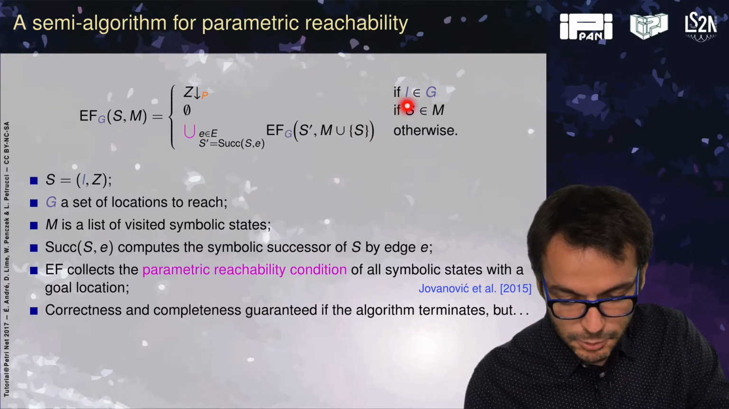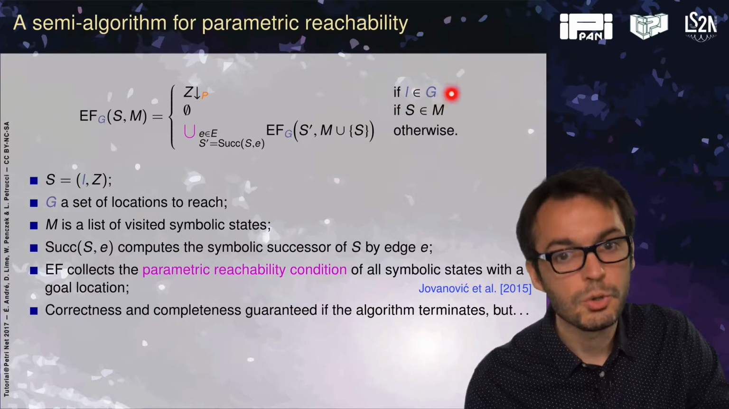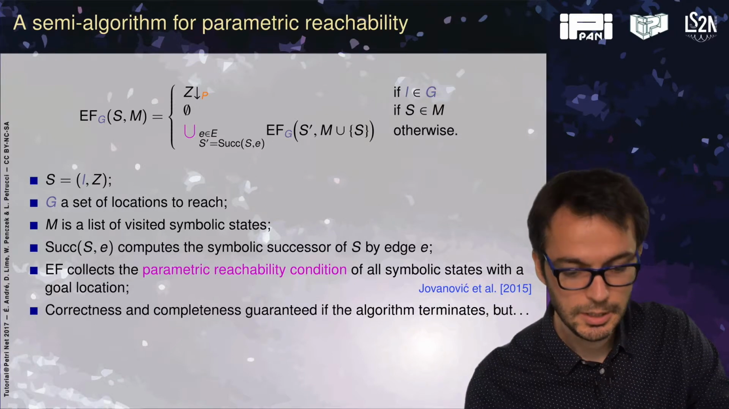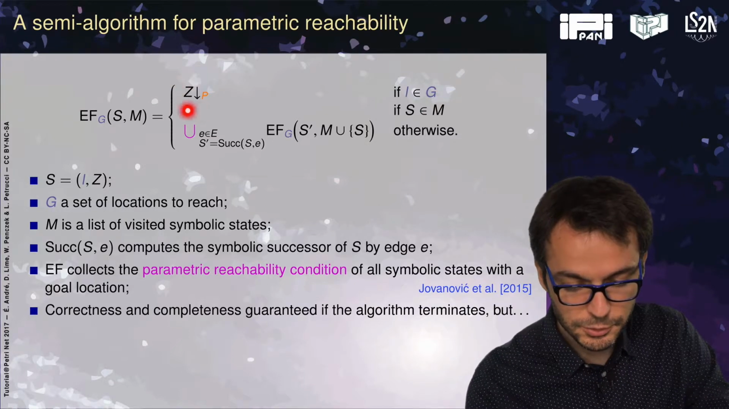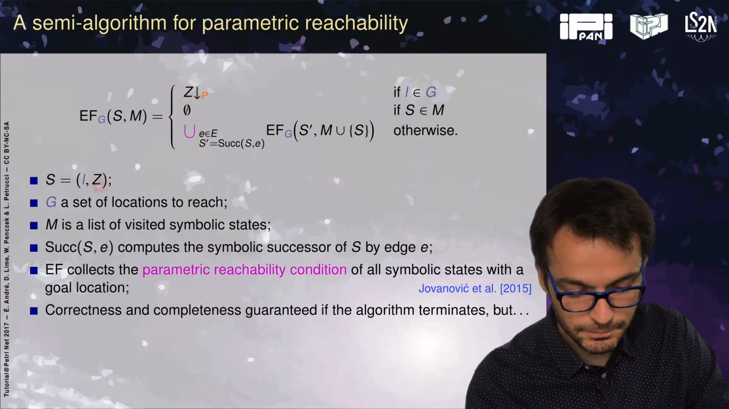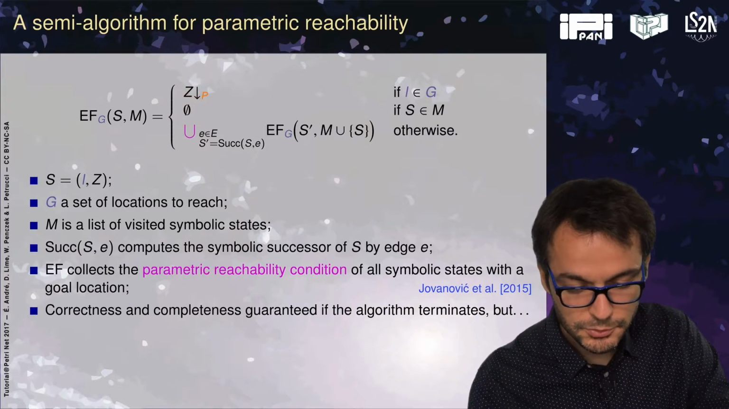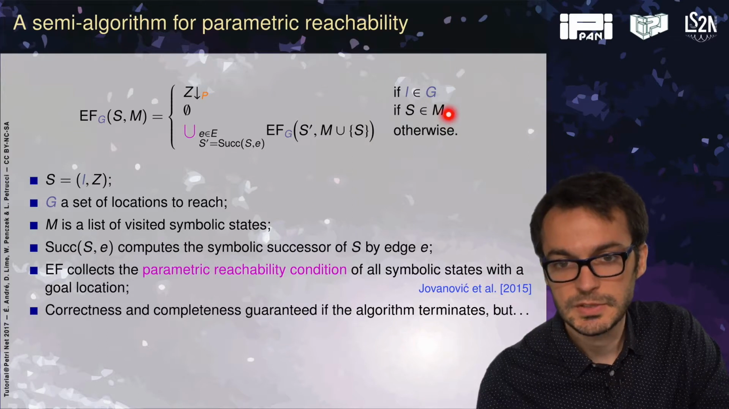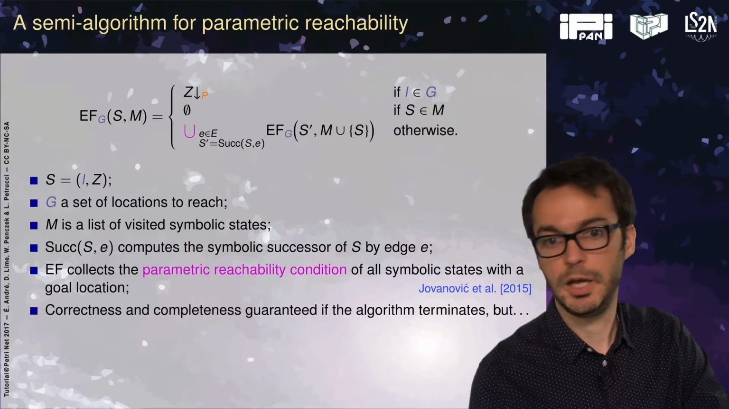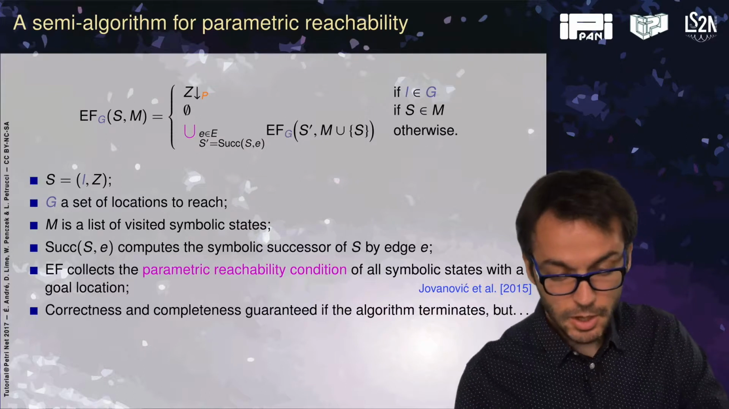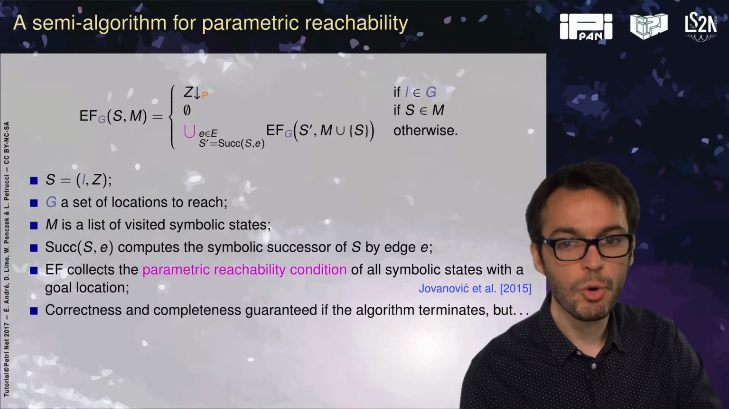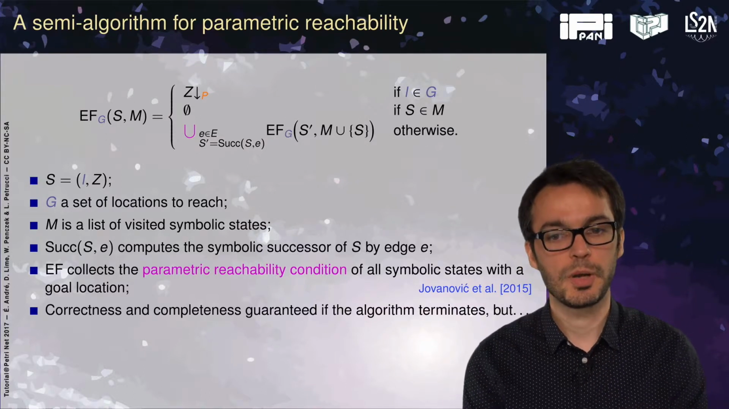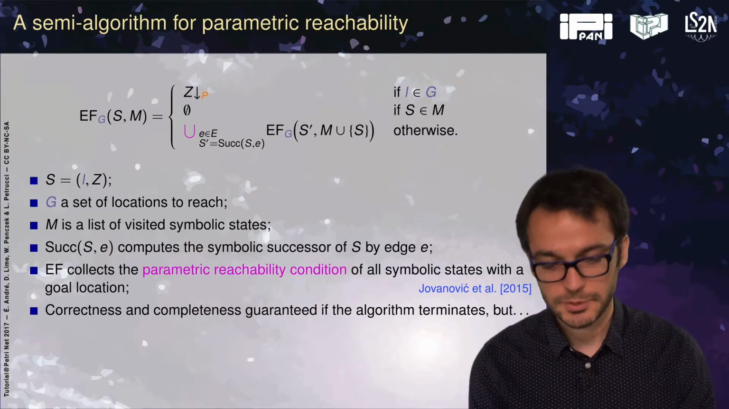And if L, my current location, belongs to the goal locations, then I finished, and I return the projection of the zone, so L's zone, projected onto the parameters. If S belongs to M, the set of visited states, then I visited S already. I don't do anything, I return nothing. Otherwise, I will compute the successors and iteratively apply EF to the successor states.